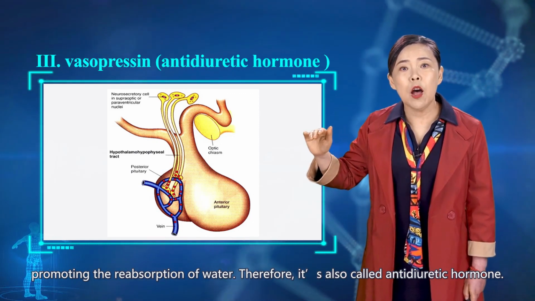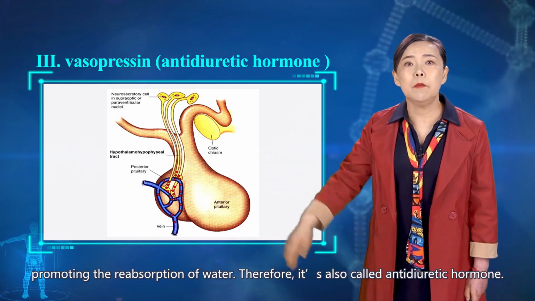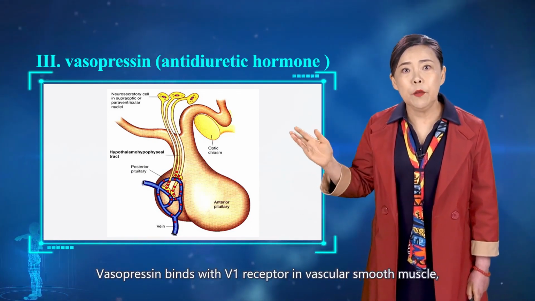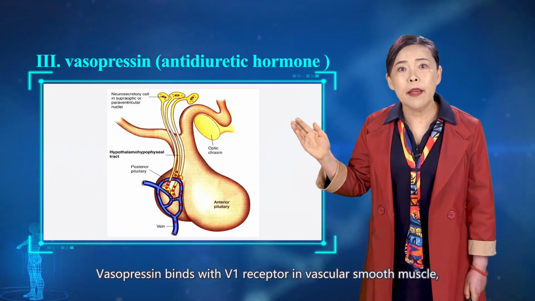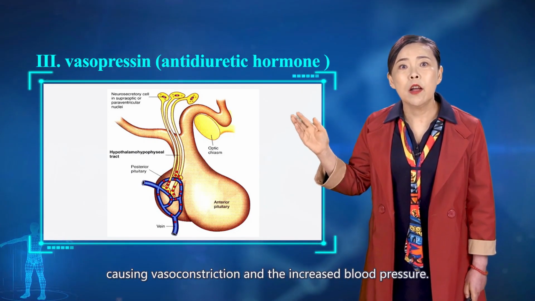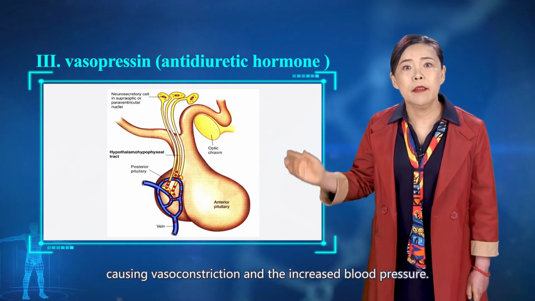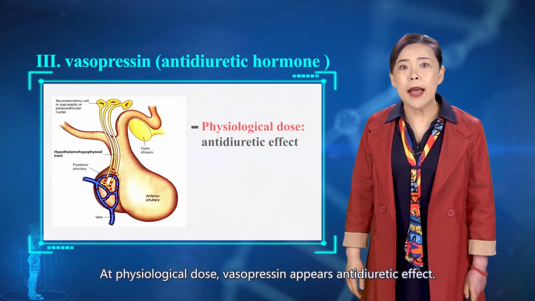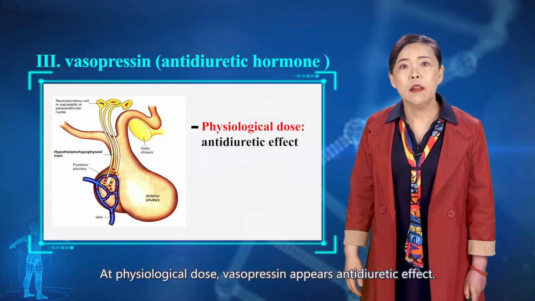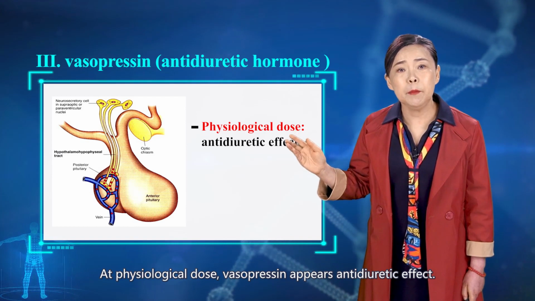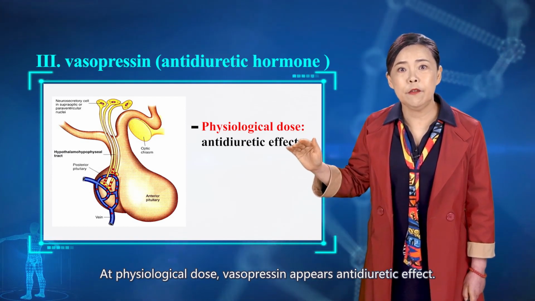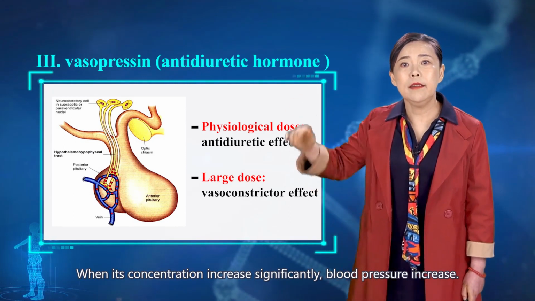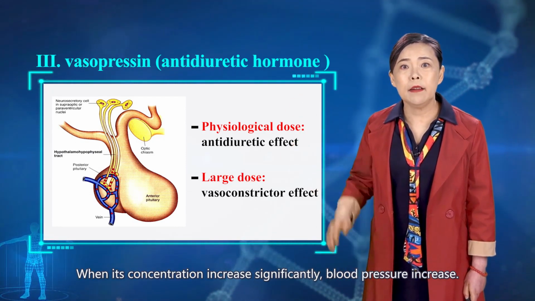Therefore, it's also called antidiuretic hormone. Vasopressin binds with V1 receptor in vascular smooth muscle, causing vasoconstriction and the increased blood pressure. At physiological dose, vasopressin appears antidiuretic effect. When its concentration increased significantly, blood pressure increased.